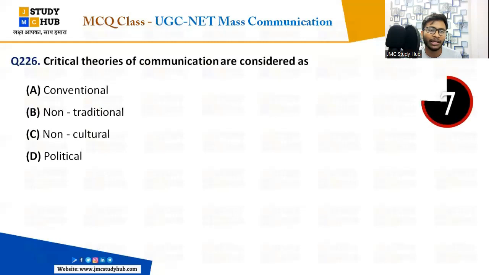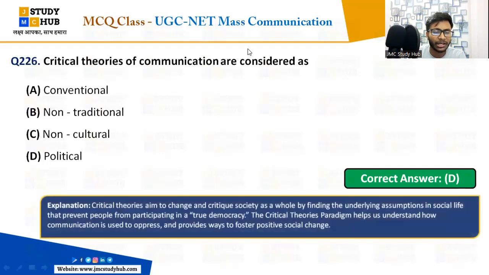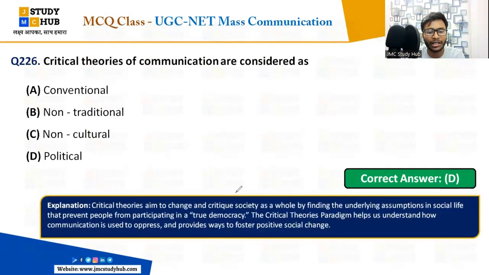क्रिटिकल थ्योरीज बोला गया है, क्रिटिकल थ्योरीज ऑफ कम्युनिकेशन में क्या होता है, हम सोसाइटी को क्रिटिसाइज करते हैं उनकी, राइट, दैट इज वेयर द ह्यूमन लिव इन द सोसाइटी, दैट वी द क्रिटिकल थ्योरीज बेसिकली देयर एम्स इज टू चेंज और क्रिटिक द सोसाइटी, राइट, either to change the society or to critique the society as a whole by finding the underlying assumption in the social life that prevent people from participating in a true democracy. ठीक है, that is what it prevents the people from participating in a true democracy. This is what the criticisms, right? So the critical theories basically aim either to change or critique the society.